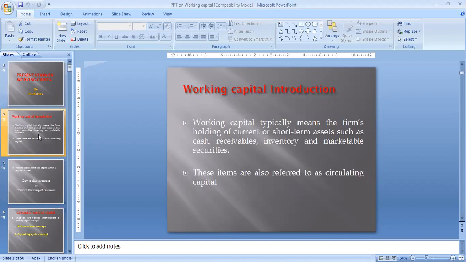What type of cash you are having, in which form you are having, okay? What amount of debtors you are having. So you can say working capital is a capital which is involved or blocked in the form of current assets. Okay, it is also known as circulating capital because it circulates in the organization.